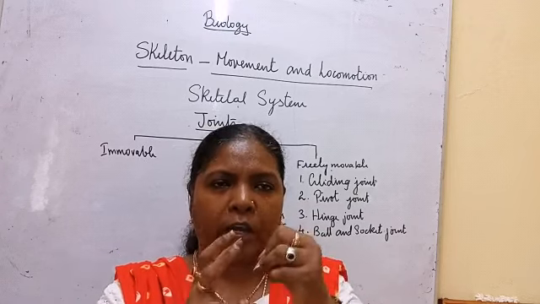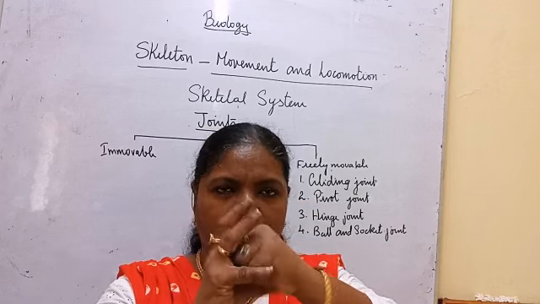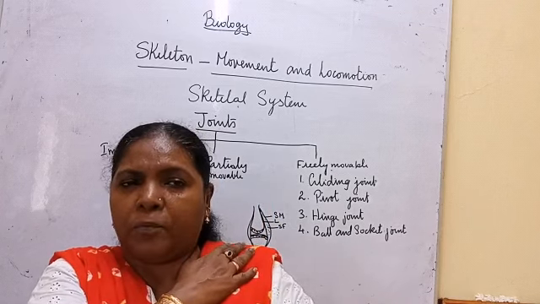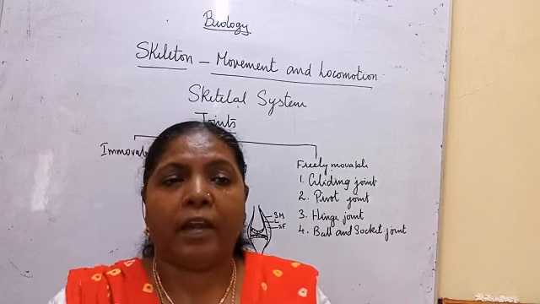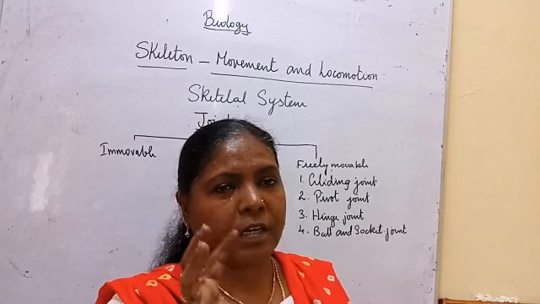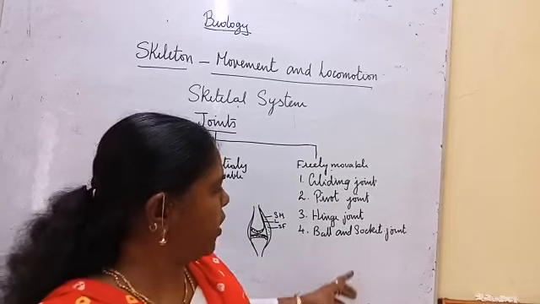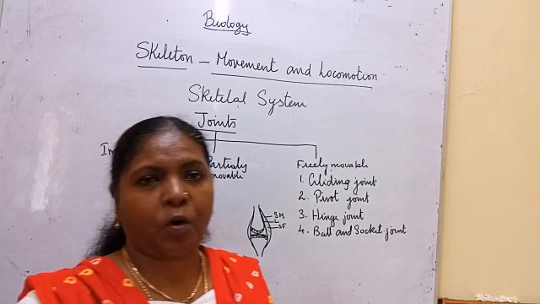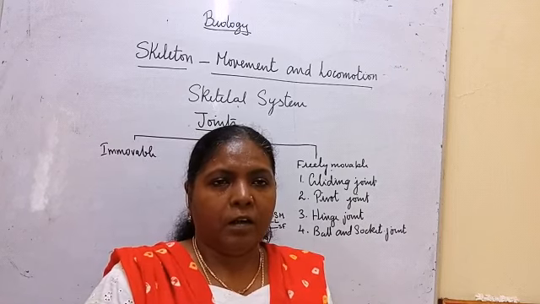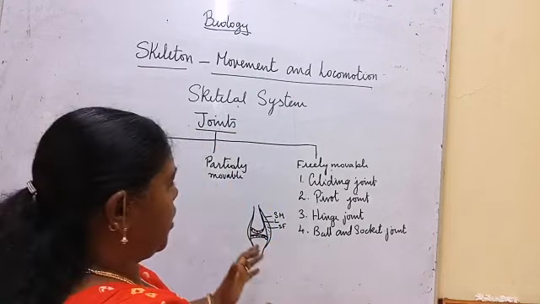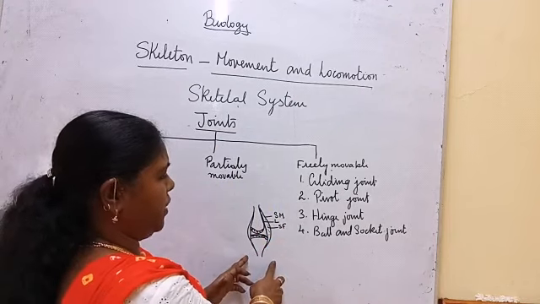We can see this type of joint in the shoulder bone and our femur. Ball and socket joints are also called synovial joints because they are provided with a lubricant, synovial fluid. What I have drawn here is a synovial joint.